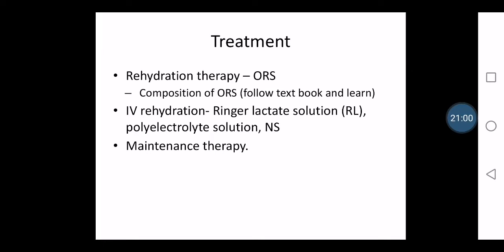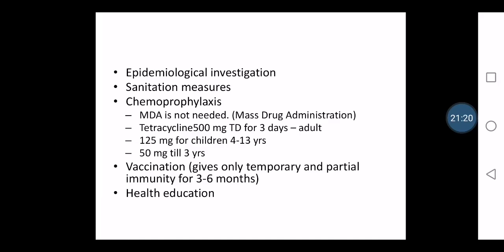Then in case of severe diarrhea, replace the volume that is lost through the stool, and we can give around 10 to 15 ml per kg body weight per hour. We can give it orally. So this is about maintenance therapy. So we can maintain the fluid balance.